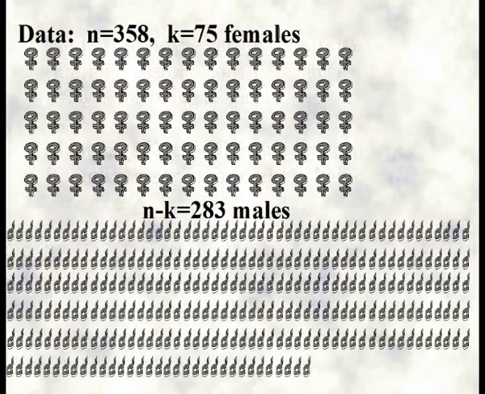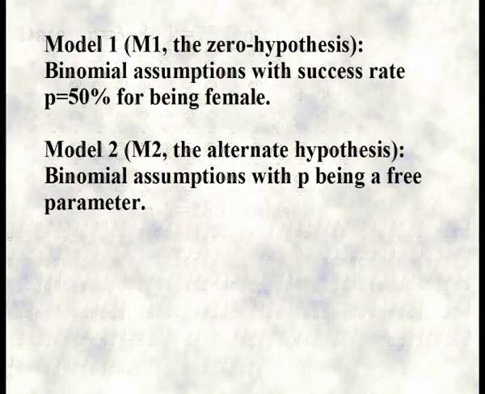Now the data was like this. There were 75 females in the survey of a total of 358 people. You don't need any statistics to start wondering about the prospect of this being a fair sample. With less than 21% being female, it certainly doesn't look like it. But if there were only 5 answers and one was female, we wouldn't be that suspicious, so there's more to it than just percentages.